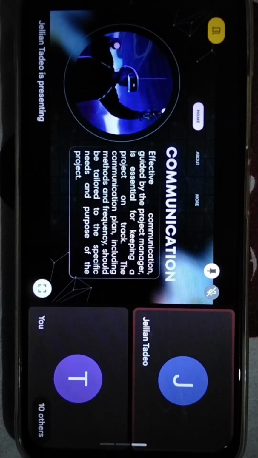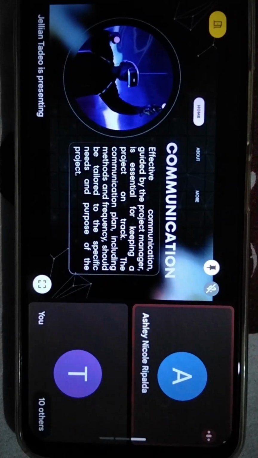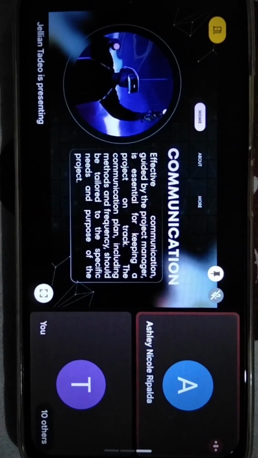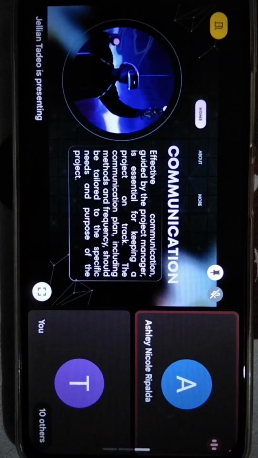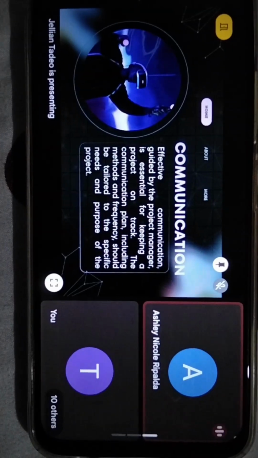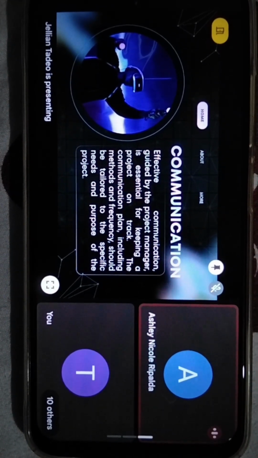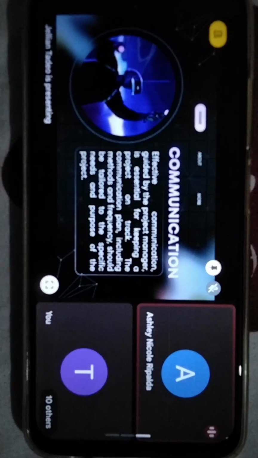I think communication is the exchange of information and ideas that keeps a project organized and on track. It involves sharing updates, clarifying tasks, and giving feedback so that everyone understands their responsibilities.